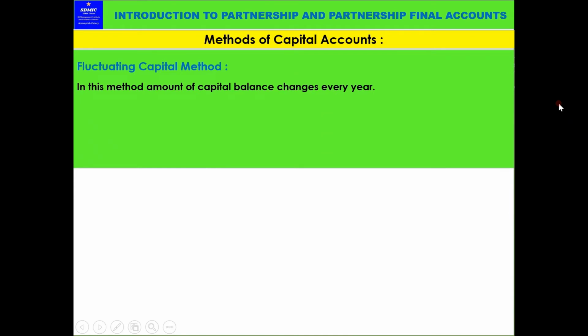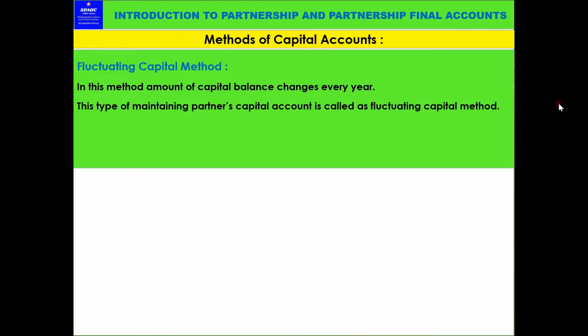Now the fluctuating capital method. In this method, the amount of capital balance changes every year. It means the firm maintains only one capital account for individual partners. Separate fixed capital and current accounts are not maintained. All the adjustments and everything are done in this capital account only. But individual partners' accounts are maintained separately.